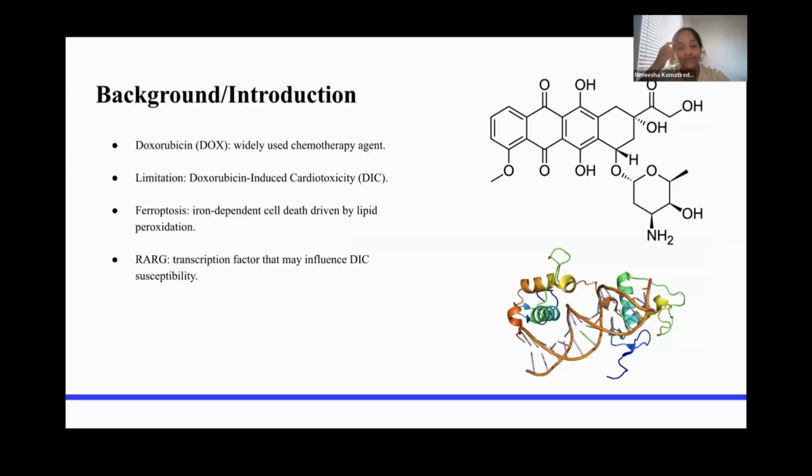So, to start off, doxorubicin is effective in treating many types of cancer, including breast cancer and leukemia. However, a significant limitation is its cardiotoxicity, which can manifest as heart failure or arrhythmias in some patients. Ferroptosis is a type of cell death that occurs when iron accumulation drives lipid peroxidation, ultimately damaging cell membranes. And RARG is a nuclear receptor and a transcription factor that regulates gene expression in heart cells, and it may modulate how susceptible cardiomyocytes are to doxorubicin-induced ferroptosis.